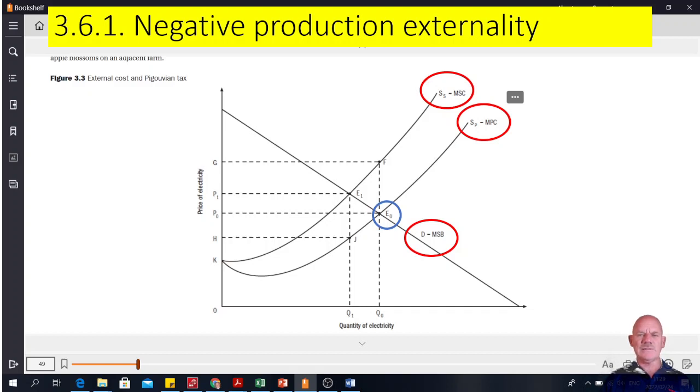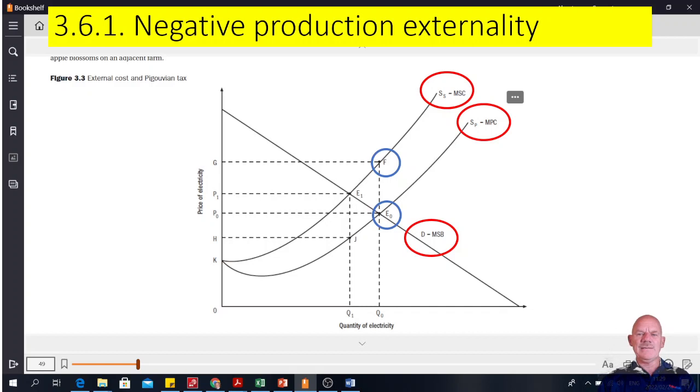So the true cost of a negative externality is higher than the private cost, because there's a cost to society which needs to be added to the private cost. The cost to society of the amount Q0 of electricity is the vertical distance Q0F. That's the social cost of so much electricity being produced.